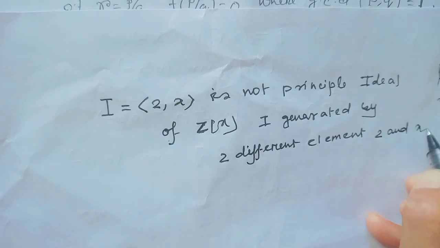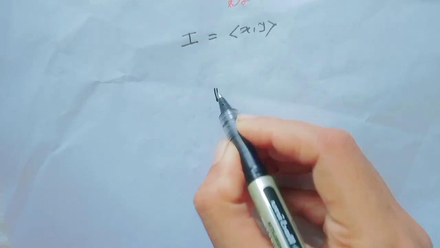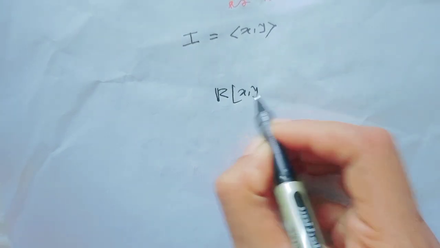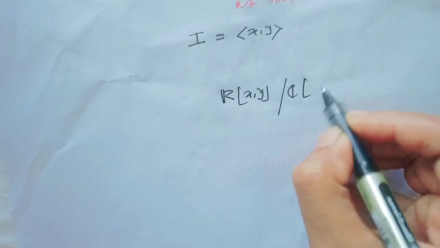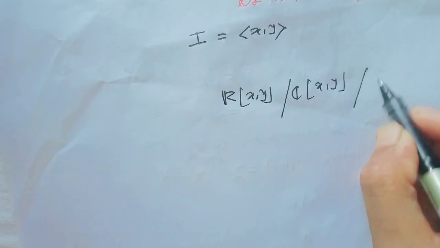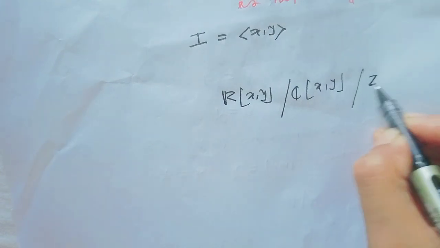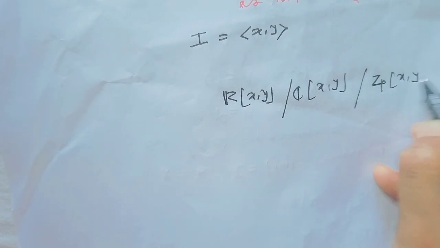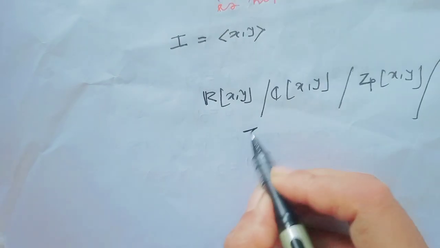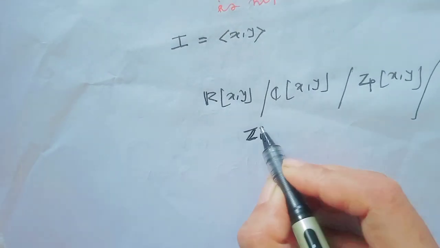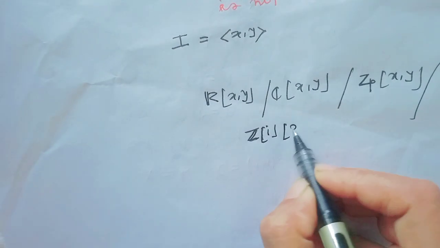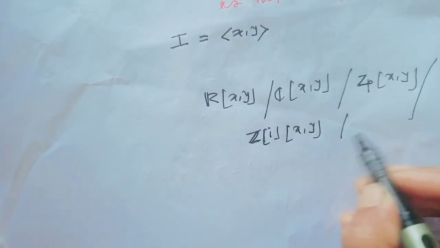Now consider the ring R[x,y] or C[x,y] or Zp[x,y] or Z[i][x,y] or Z[x,y].